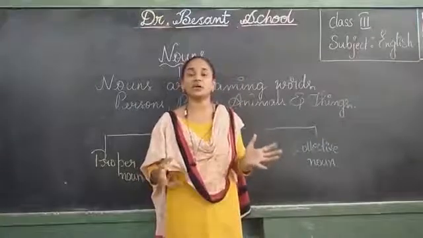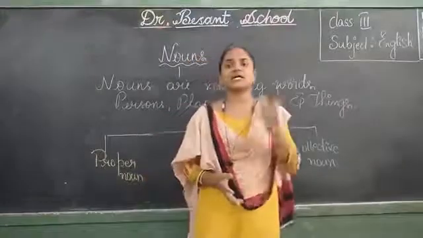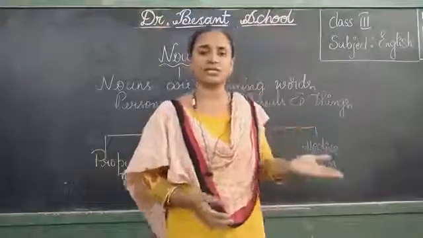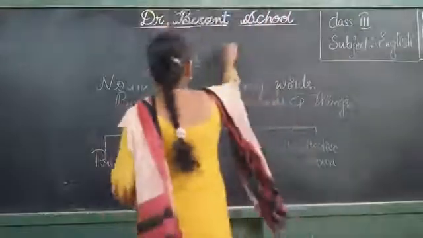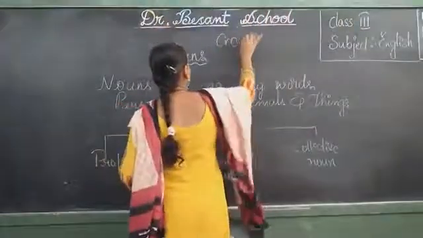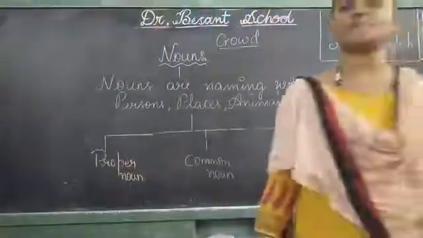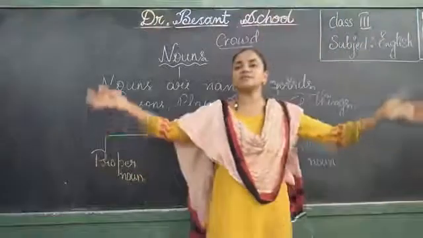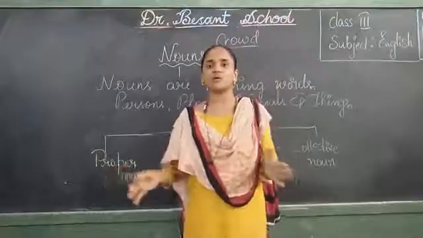Suppose when we go to a market, if the market is very busy, what will you say? My God, the crowd is over. There is an overcrowd in the market. Crowd. So what does this crowd mean, children? Crowd means a lot of people in one place.